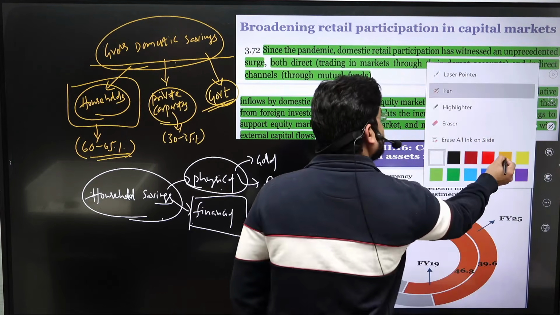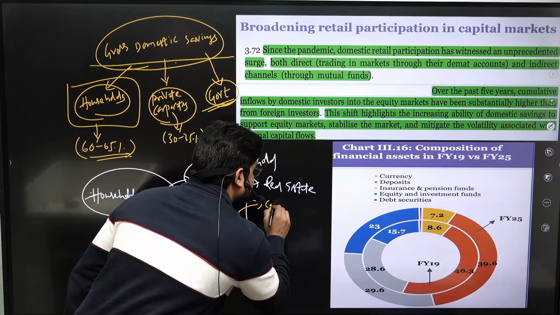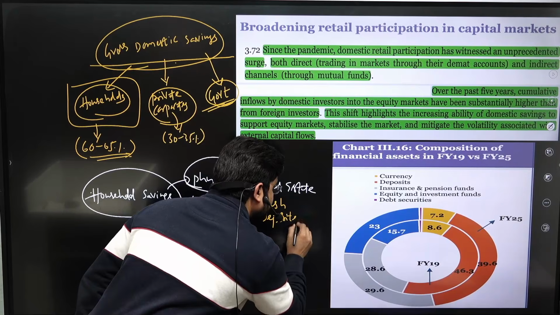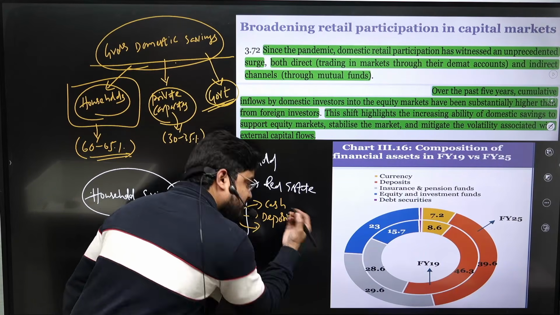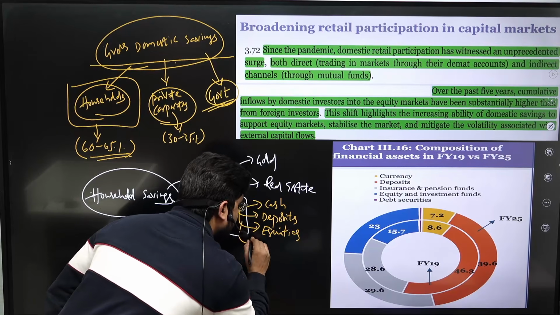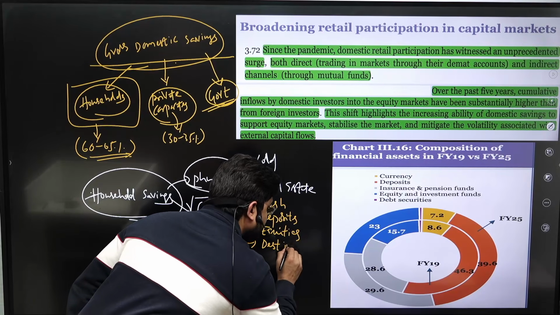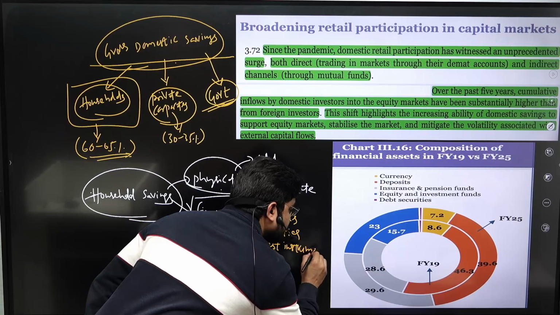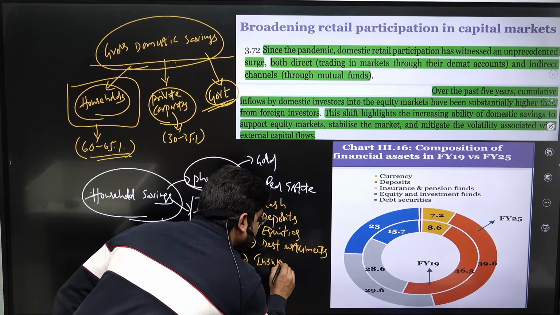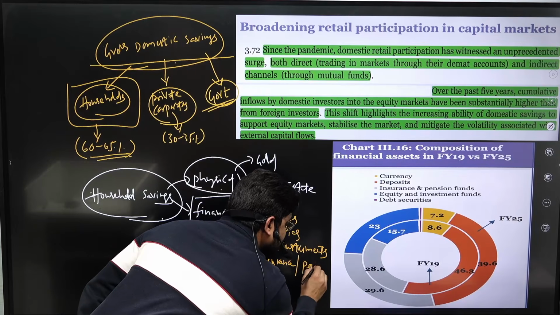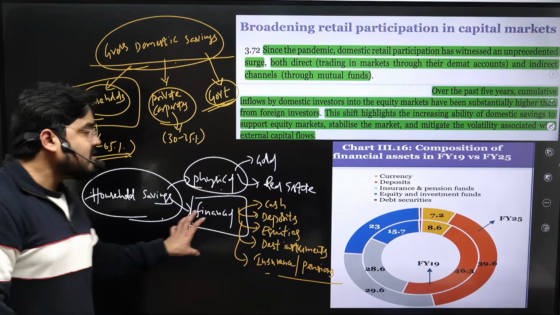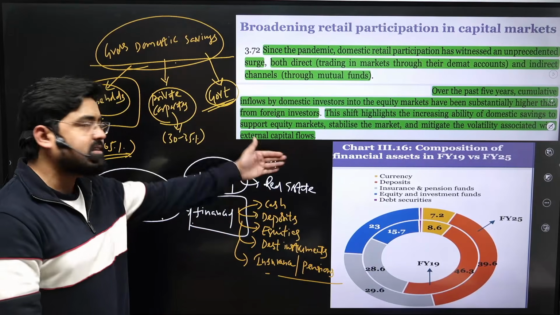Financial savings refers to either cash or deposits, or investment in equities or debt instruments like bonds, or they can invest in insurance, pension, etc. So these are various ways in which the households channelize their financial savings, if not physical savings.